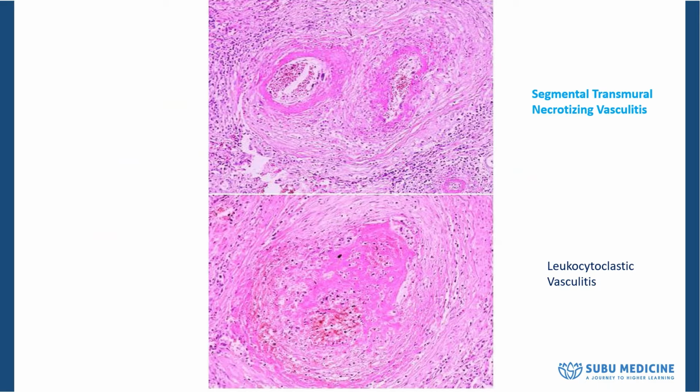All right, now the other thing you have to remember is the histological aspect of it. If you look at it right here, what we're trying to make here is that this is a condition where different segments of the blood vessels are involved. But whatever blood vessel is involved, it's transmural, meaning that all the walls of the blood vessel are actually involved. Look at this.